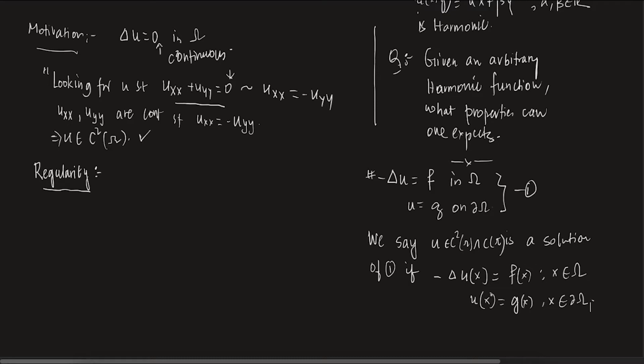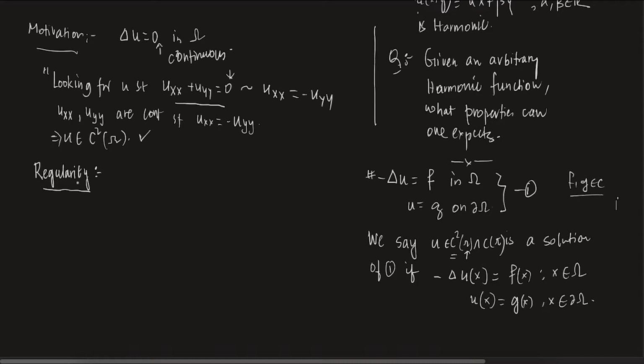So basically you are looking for a function that is C2 in the interior of the domain omega, and on the boundary it is continuous. It is assumed that f and g are continuous functions. We are always assuming f and g are continuous. So whenever we say something is a solution, we are always assuming that it is a C2 solution. Now, what does regularity say?